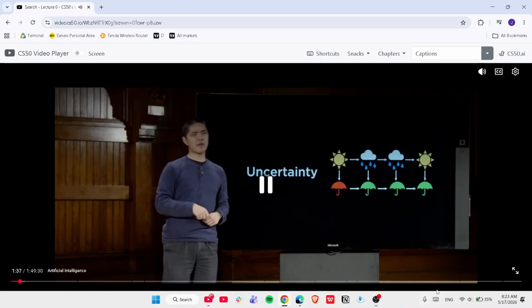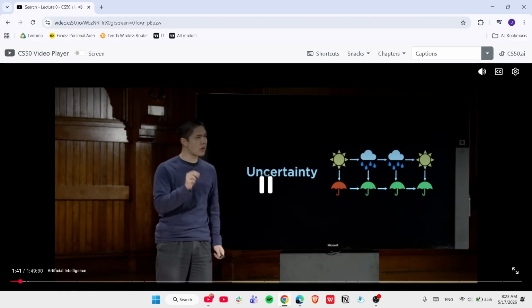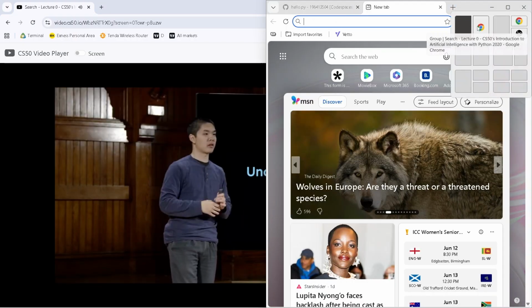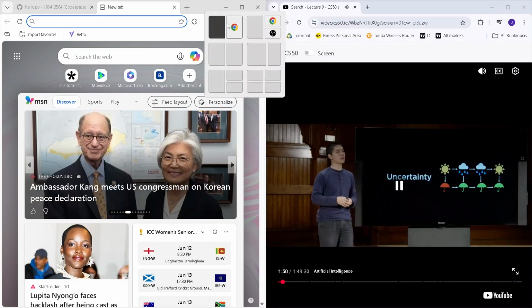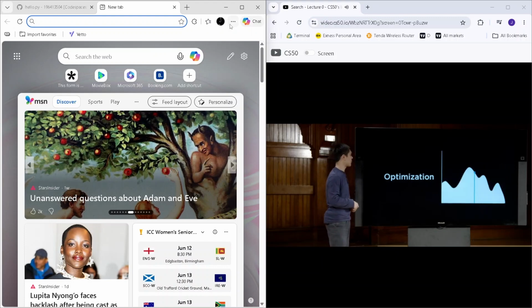Then we'll explore the topic of uncertainty, talking about ideas of what happens if a computer isn't sure about a fact, but maybe is only sure with a certain probability. So we'll talk about some of the ideas behind probability and how computers can begin to deal with uncertain events in order to be a little bit more intelligent in that sense as well.